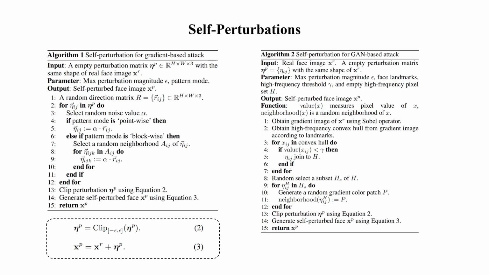Finally, the pseudo-adversarial faces are generated by adding gradient color patches to a random set of high-frequency pixels. After crafting a part of real faces to self-perturbed faces as negative samples, we label other real faces as positive samples and train a well-designed backbone network, such as SeptionNet, in a binary classification manner.